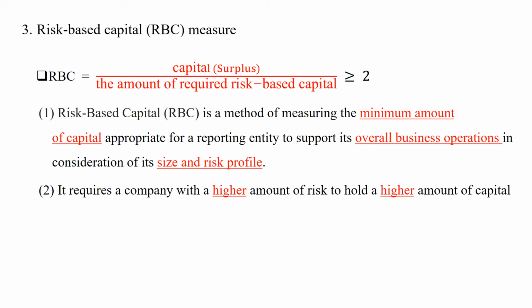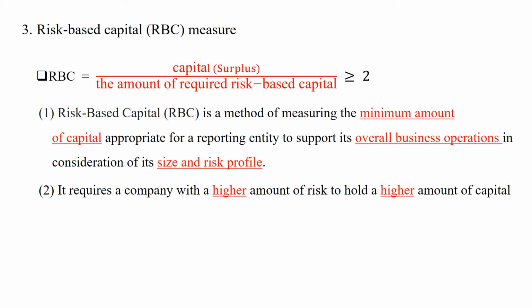Let's go back to our lecture notes. RBC ratio is defined as capital or surplus divided by the amount of required risk-based capital. For each company, the RBC ratio should be equal or greater than 2.